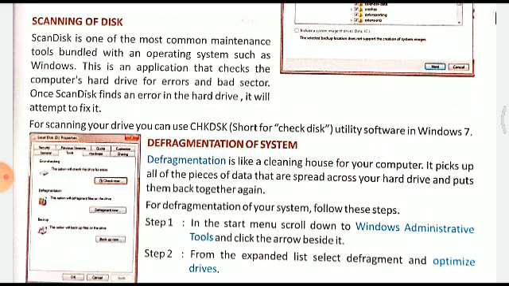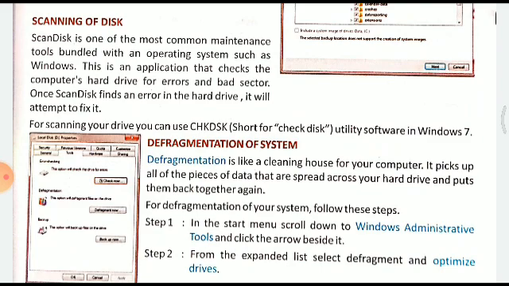So through the internet, or if we plug in any pen drive or anything, they can come. So to prevent your computer from getting damaged, you can use these.